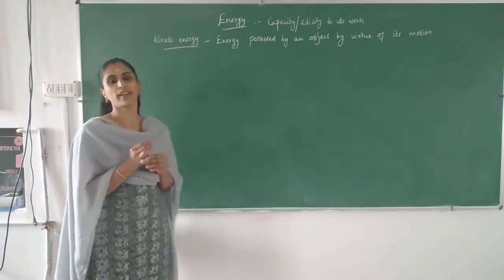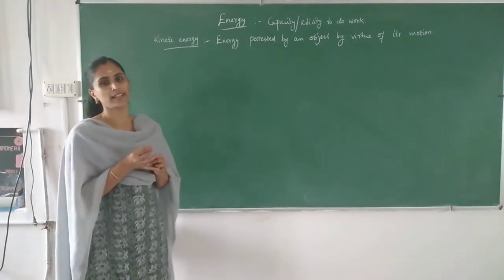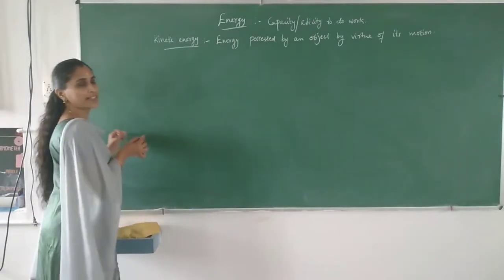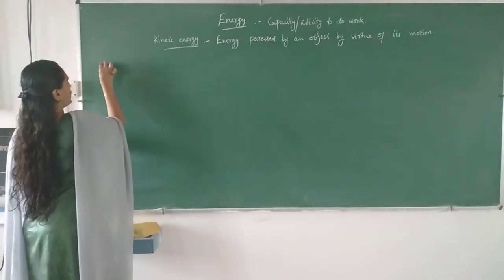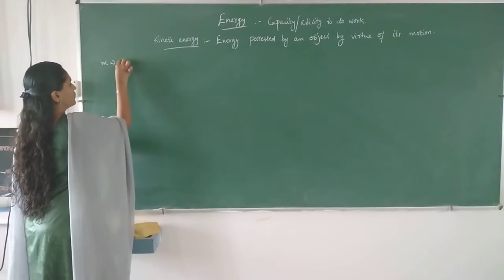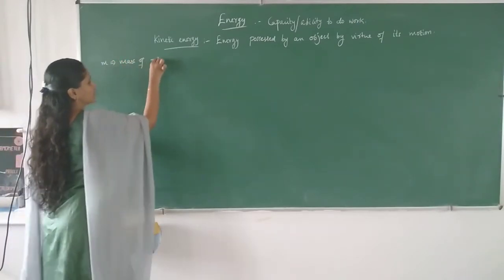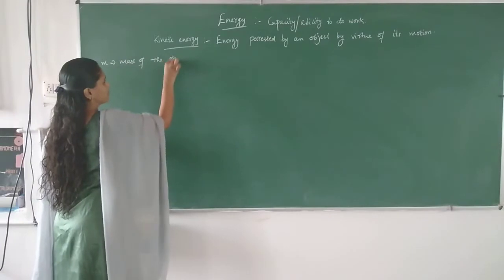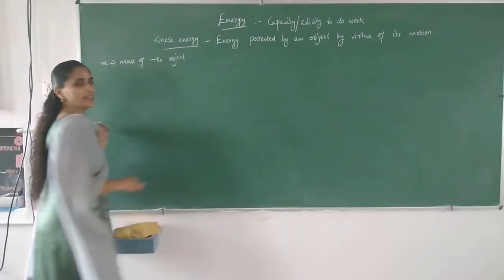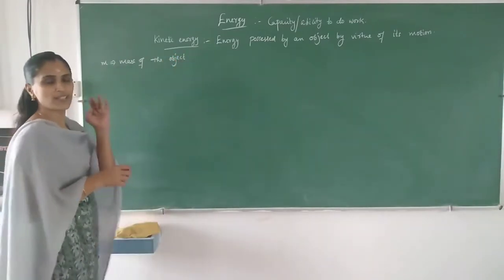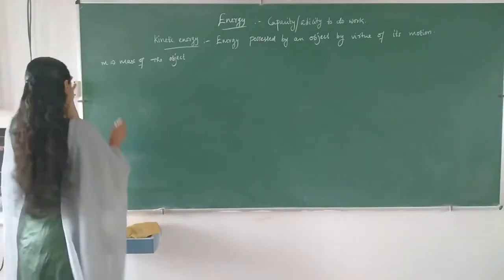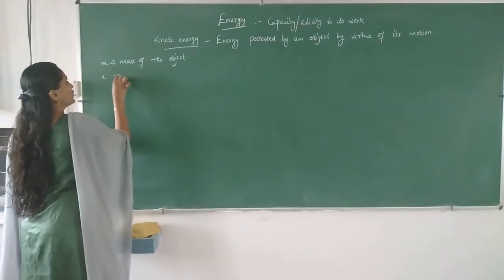Now we are going to find an expression for the kinetic energy. For that we are considering an object. Let m be the mass of the object, and it is moving with an initial velocity u.